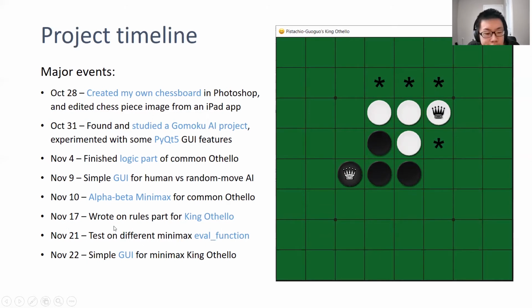On November 17th, I did the rules for King Othello. On November 22nd, I implemented the GUI for minimax King Othello. So this is the final version we got. Play as black, and the computer, the minimax AI, plays as white.